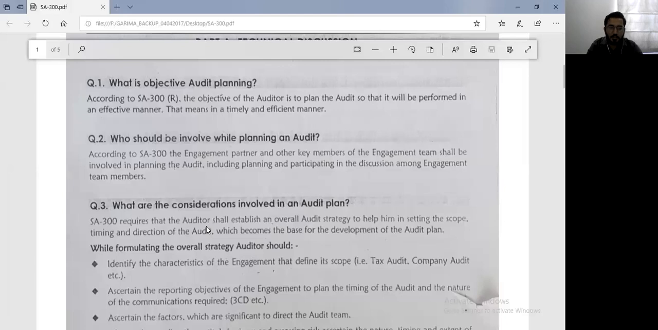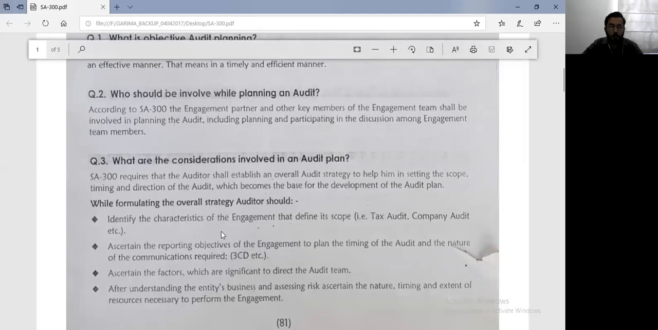The question is, what are the considerations involved in an audit plan? First, we must prepare an audit strategy. The audit strategy which will help us to decide the scope, timing and direction of the audit. Meaning what all we have to cover, what is the time in which we will be completing the audit, and what are the steps involved in completing the audit. Now, this audit strategy, this scope, this timing and direction will become your base for the audit plan. Based on this, you can proceed with your audit plan.